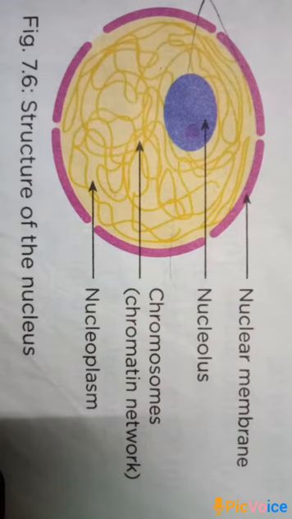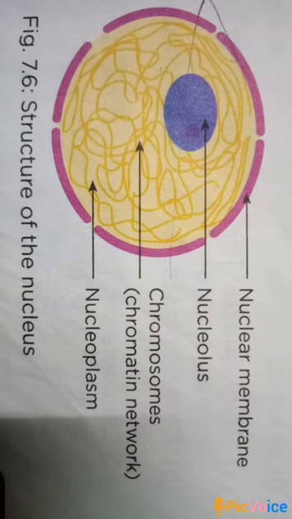The fluid inside the nucleus is called nucleoplasm. In the nucleoplasm, there is a spherical body called nucleolus. The nucleus contains a number of thread-like structures called chromosomes.